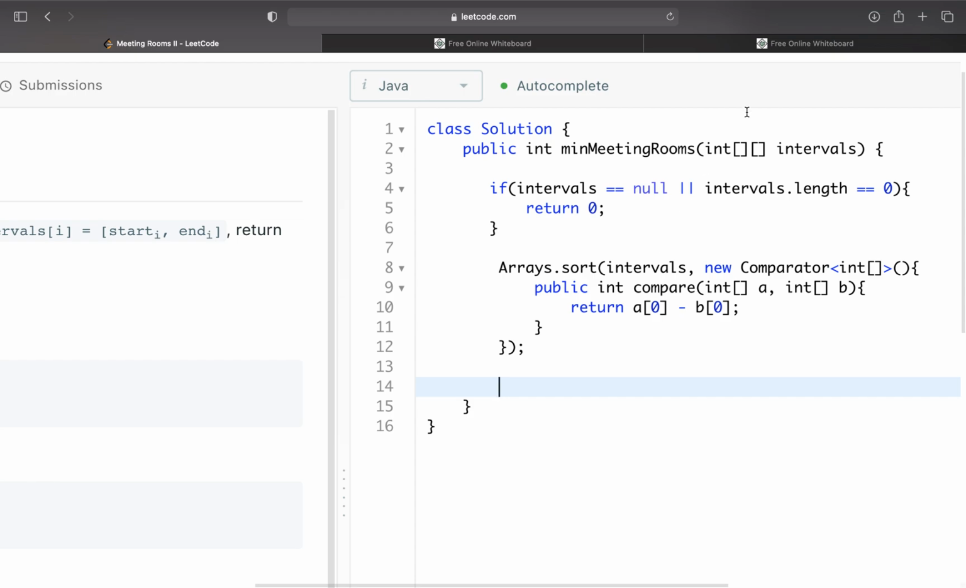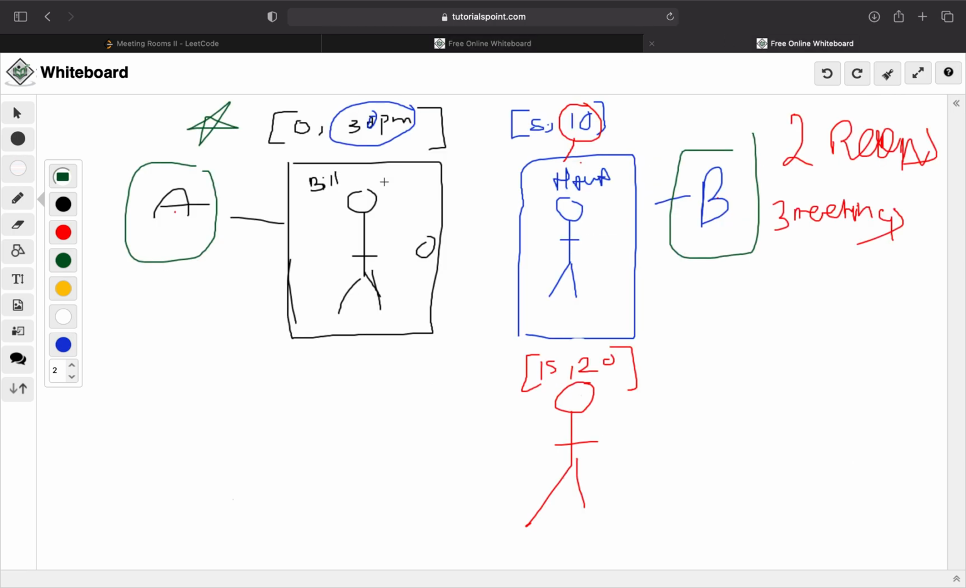Now we can get into our code again. Let's see, how can I explain this? So what do we do here? What we're going to use for this is a priority queue to keep track of the ending times to sort.